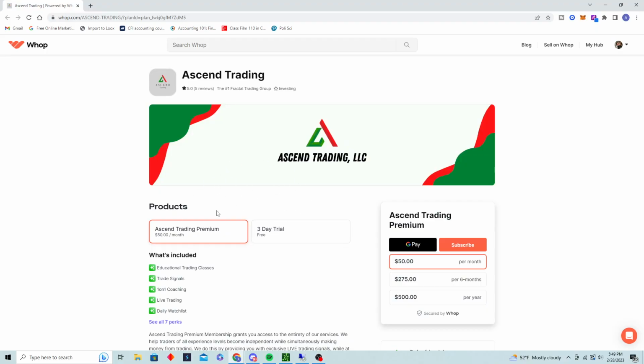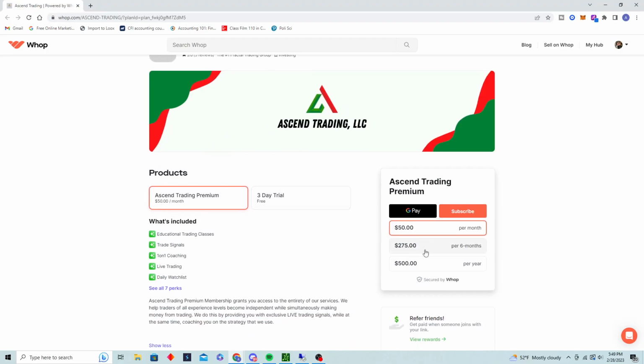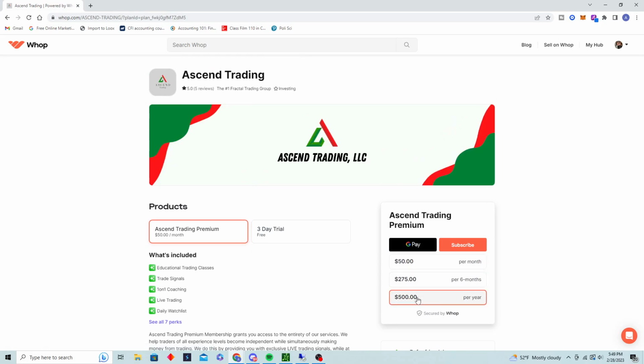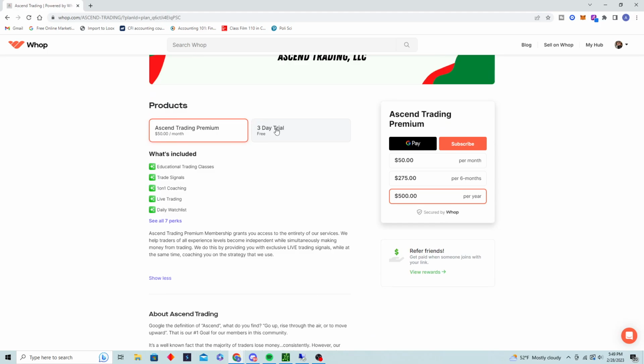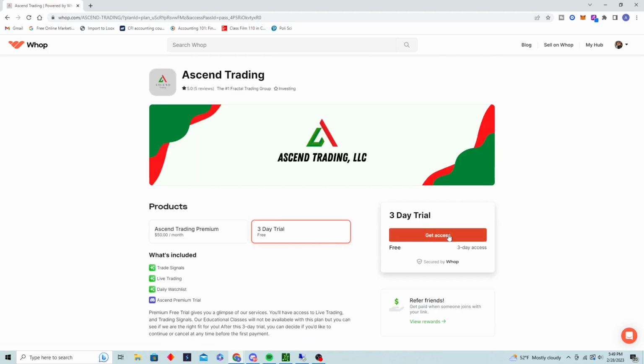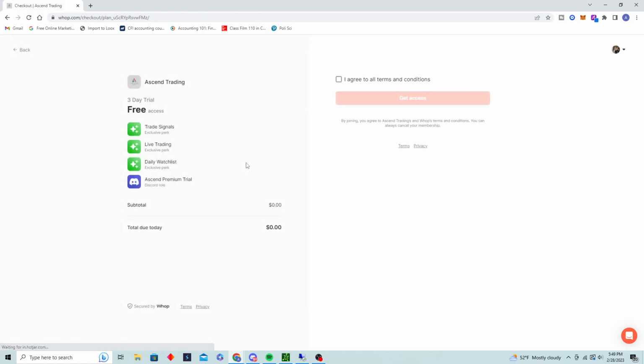When you're on the store, this is what it's going to look like. You have the choice to buy the premium here. We explain what goes on with it. And after that, you have the 3-day free trial. See here, free 3-day access. All you have to do is click get access, agree, get access. No information or anything like that needed. Just click that. Then you'll get the Ascend Premium Trial Role, and we'll show you what's available with that.